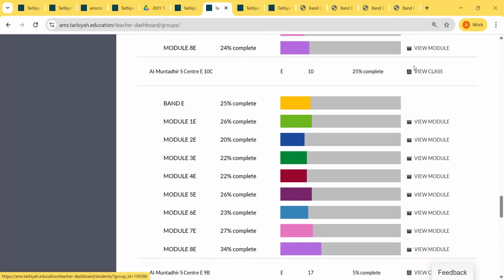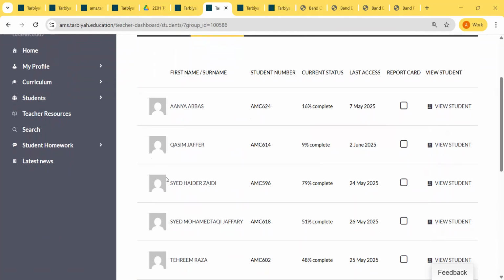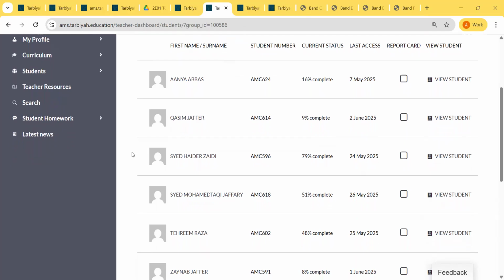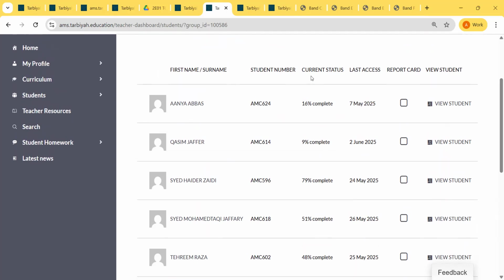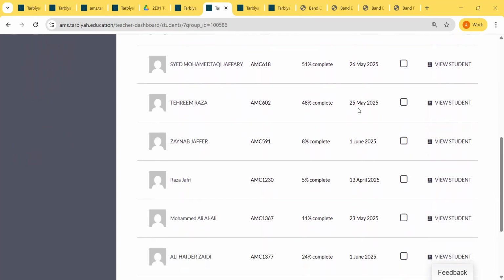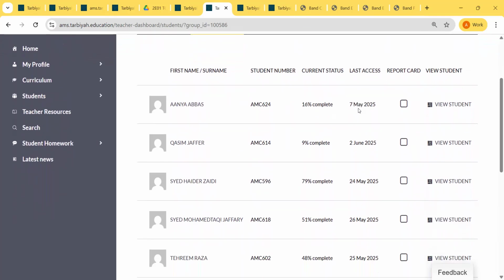If you click on view class, you will see all the students listed in your class. This is where you will check the class list with all the students who are supposed to be in your class. If you're missing anyone, please let the admin know. And if somebody who's not supposed to be in your class is there, please let the admin know. Now, from this page, you can see the status of the child's current work, when was the last time they accessed the portal, and you can also view individual student progress in each module.